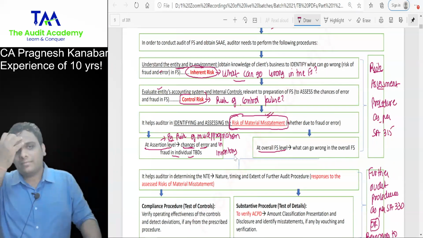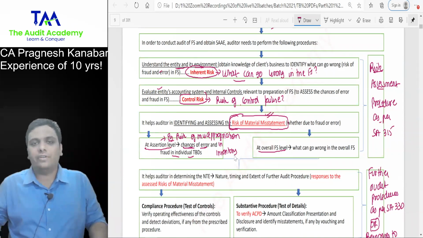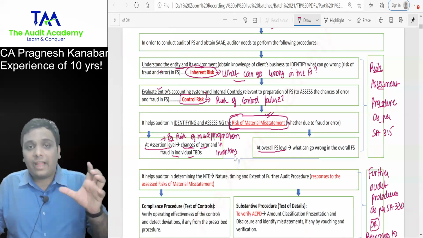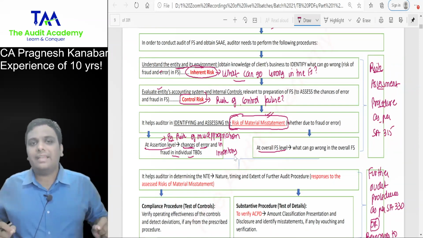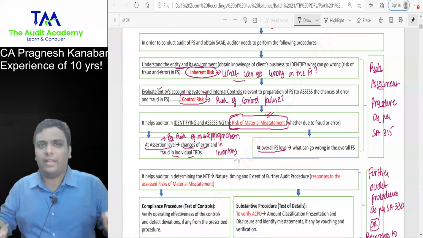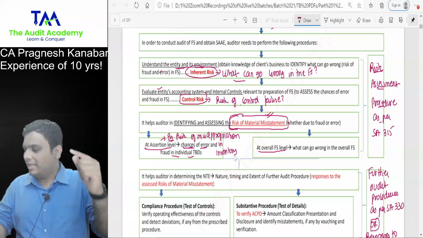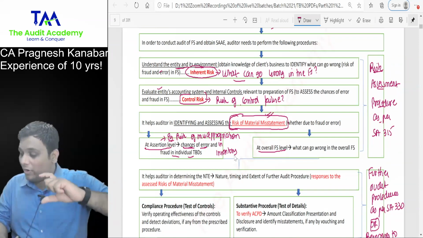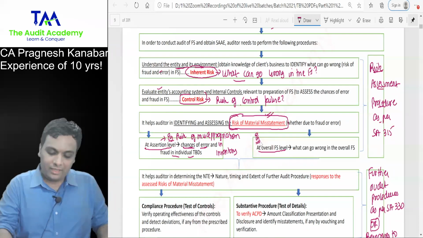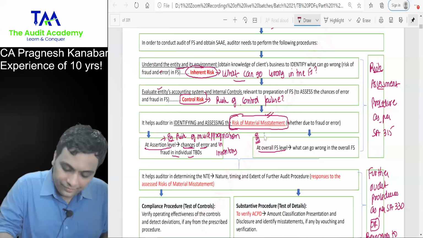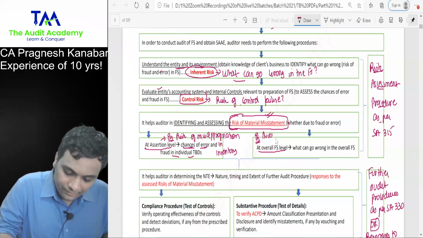But tell me everyone, let us say that you are conducting the audit of a startup entity and they are trying to attract investors. Right? Then in that case, can I say there is a risk of overall manipulation of the financial statements? Yes or no, sir? Yes. This is called ROMM at overall FS level. All right. Example, Adani. Example, audit of an entity trying to attract investors.